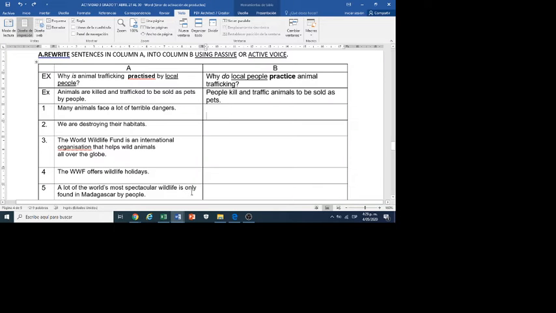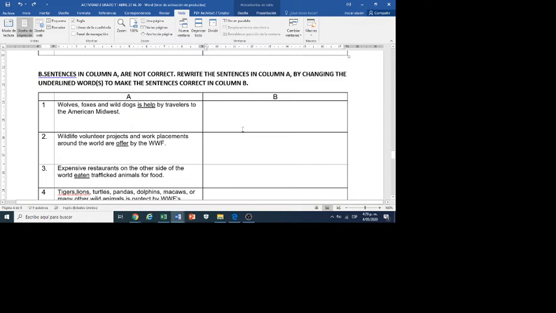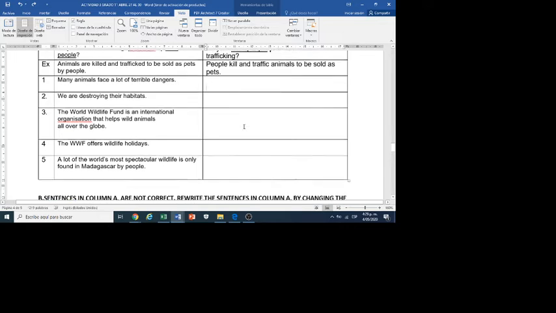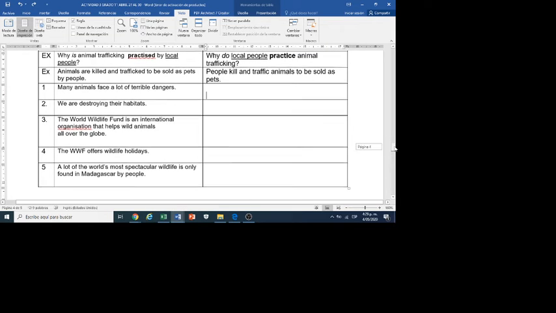Hello, we are going to correct this exercise about passive and active voice. Remember to practice on your favorite web page, for example, ego4u.com, to do more exercises about passive voice. Here we have some examples. This is the exercise you delivered by Google Classroom last week. So we are going to correct it.